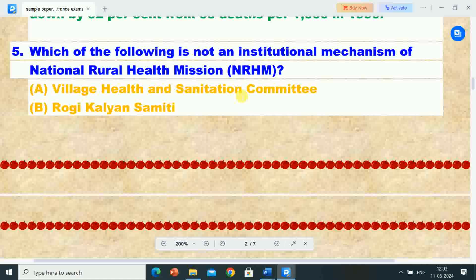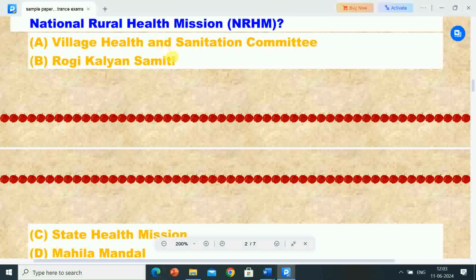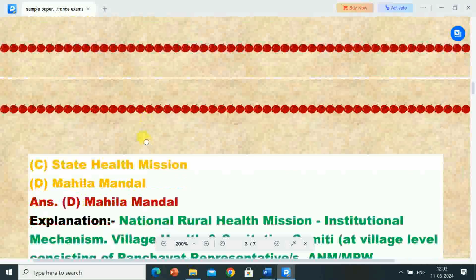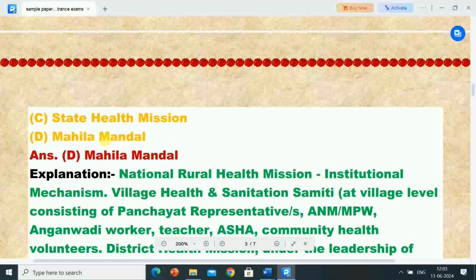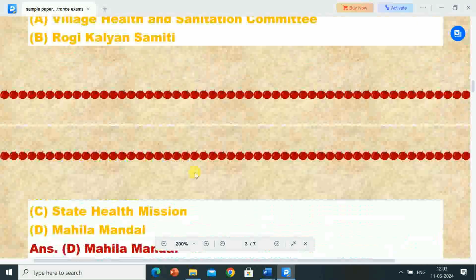Next question is, which of the following is not an institutional mechanism of National Rural Health Mission NRHM? Options are A. Village Health and Sanitation Committee, B. Rogi Kalyan Samiti, C. State Health Mission, D. Mahila Mandal. Correct answer is Mahila Mandal.